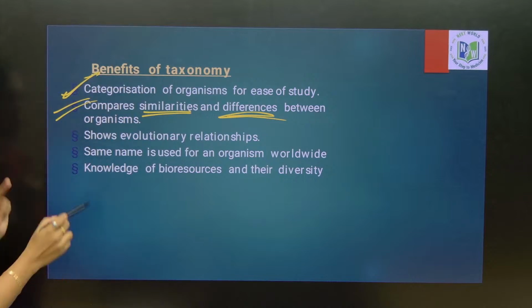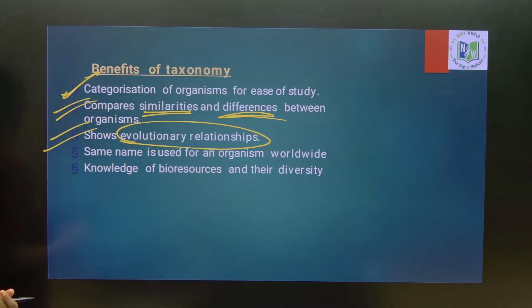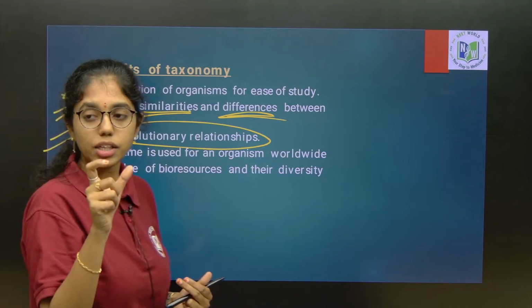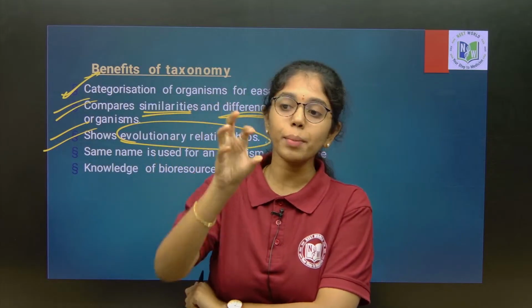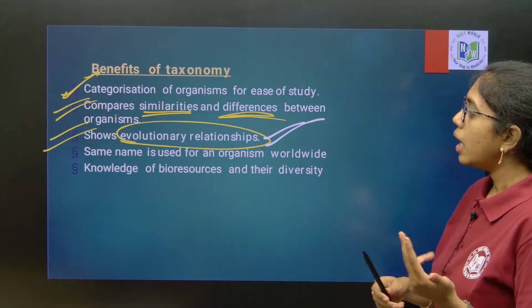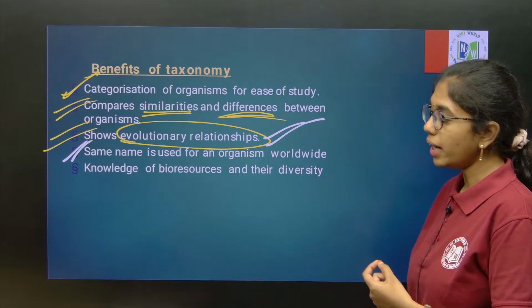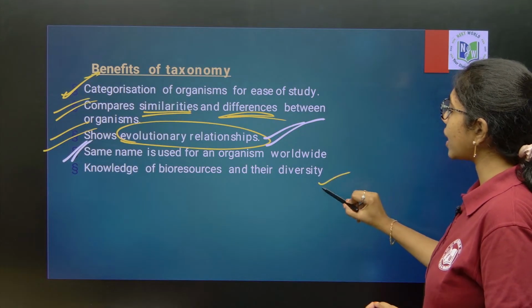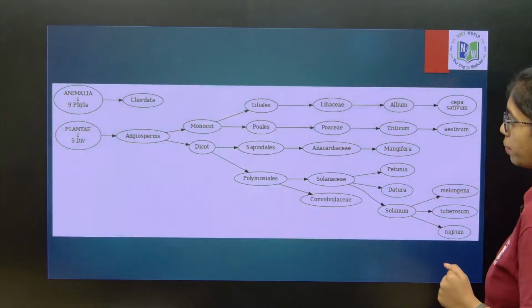Third, this shows evolutionary relationships. In the category genus, you can see all the species belonging to a common ancestor, so evolutionary relationships are also known over here. Next, the same name is used for an organism worldwide. Knowledge of bioresources and their diversity will be noted. These are the benefits of taxonomy.